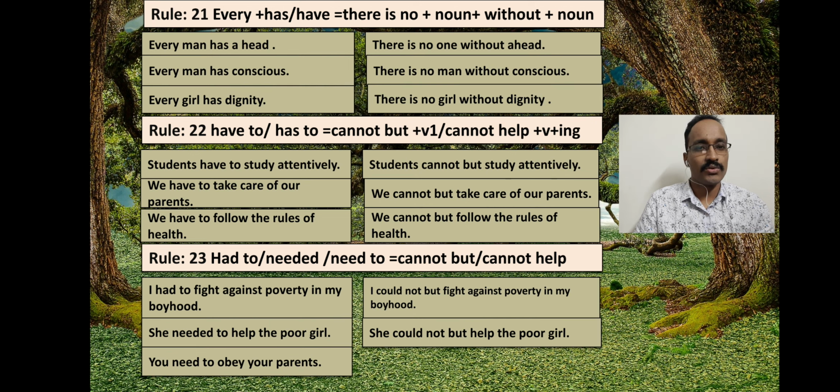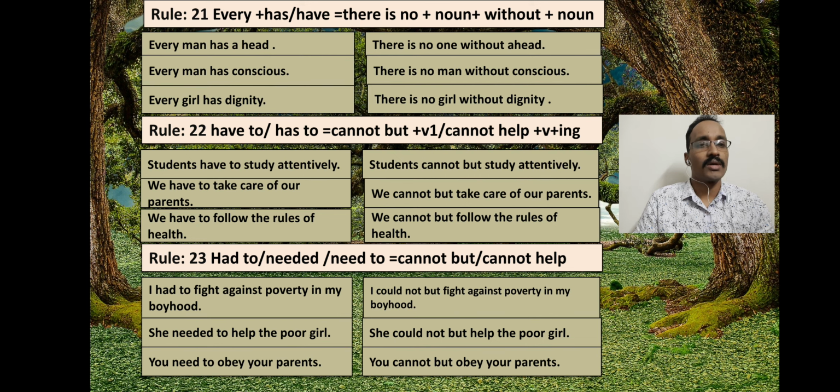You need to obey your parents. Here you see need to is there. Now what to do? You cannot but obey your parents, because you see here the tense is simple present tense. Dear students, therefore if we find have to, has to, had to, needed or need to, in this case we use cannot but or cannot help, or according to the tense we can use couldn't but or couldn't help to make this type of sentences negative.